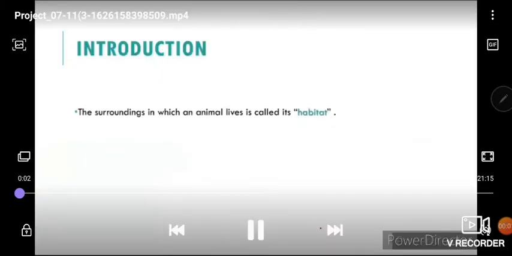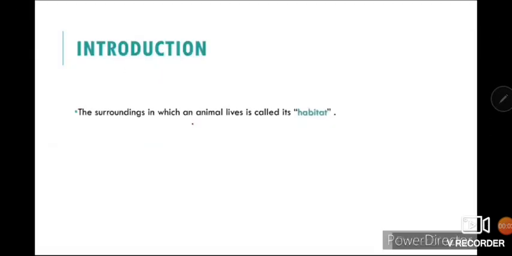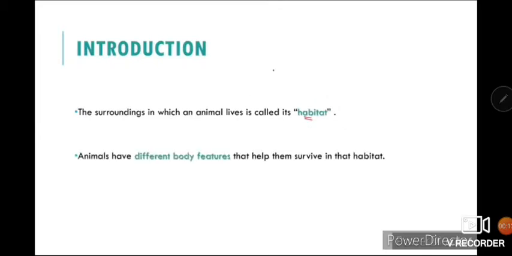Everyone. Now the next chapter is animal world. The surrounding in which an animal lives is called its habitat. The place where an organism, animal, living being, or plant naturally lives and reproduces is called its habitat. Animals have different body features that help them to survive in that particular kind of environment or habitat.